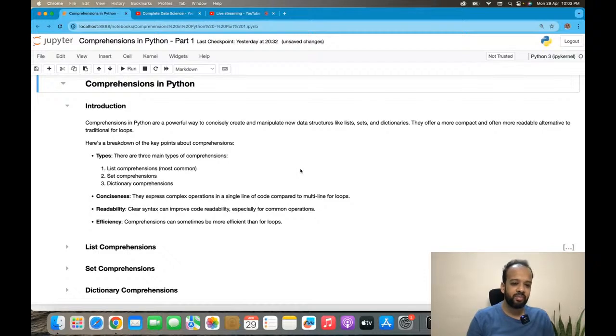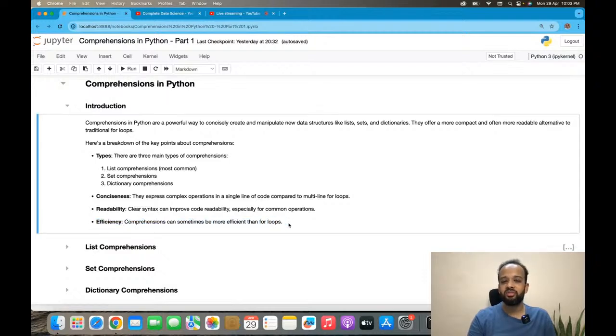These have conciseness: they can express complex operations in a single line of code, compared to the multiple lines we need to write for loops. Readability: they have very clear syntax, and this improves code readability, especially for common operations. And sometimes comprehensions can also be more efficient than for loops. So these are the benefits of using comprehensions.